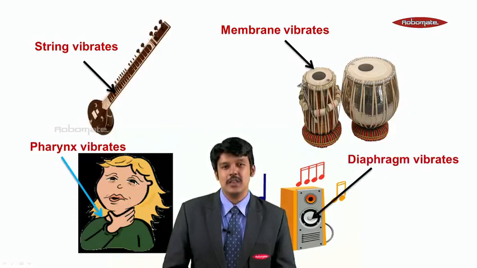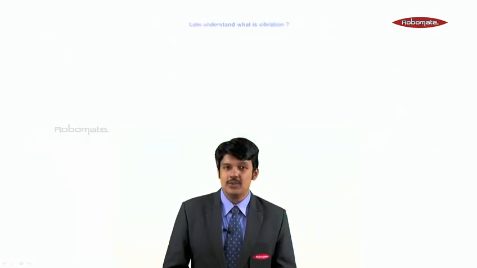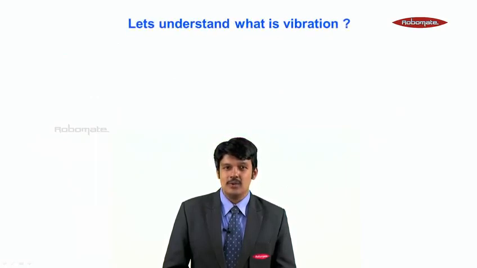The diaphragm of the speaker starts vibrating, and this vibration reaches our ear. We are able to hear the sound. In this way, sound is produced due to vibration. Having understood about sound and vibration, let us understand what vibration is.